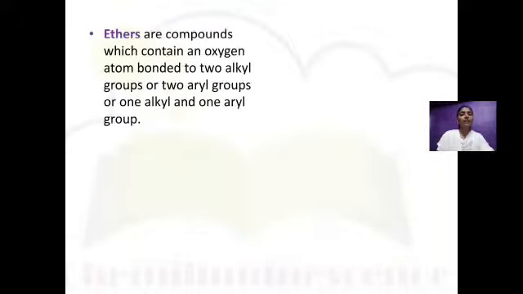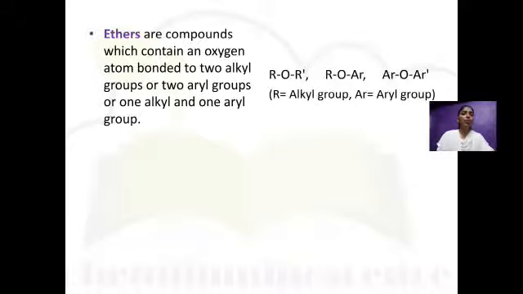Next one is ether. Ethers are compounds in which an oxygen atom is bonded to 2 alkyl groups or 2 aryl groups or 1 alkyl group and 1 aryl group. These 2 alkyl groups may be the same or different, and 2 aryl groups may be the same or different. Here you can see the formula, that is ROR', or ROAr, or ArOAr. Here R is an alkyl group and Ar is an aryl group.